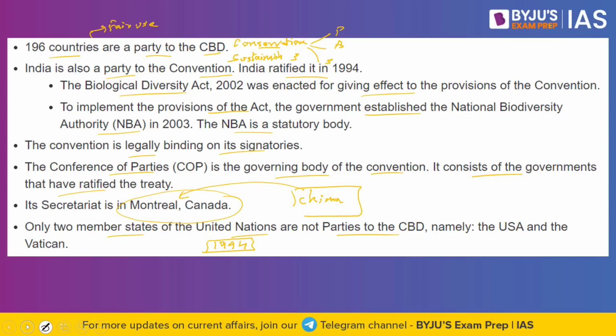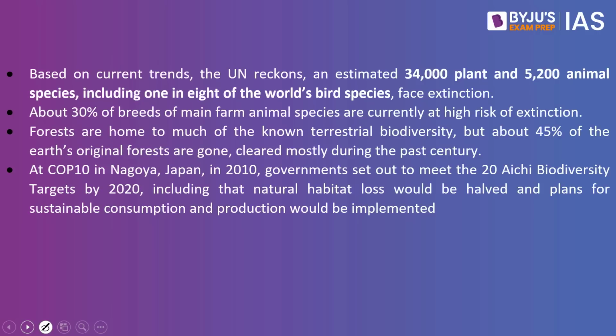Now let's look into the data. Why is this COP15 very important? We have some key takeaways that we will be discussing, but what we have to understand is the importance of the COP15. When you look into the data, based on the current trends, the UN reckons an estimated 34,000 plant and 5,200 animal species, including 1 in 8 of the world's bird species, face extinction. About 30% of the breeds of main farm animal species are currently at high risk of extinction. Forests are home to much of the known terrestrial biodiversity, but about 45% of the Earth's original forests are gone, cleared mostly during the past century.